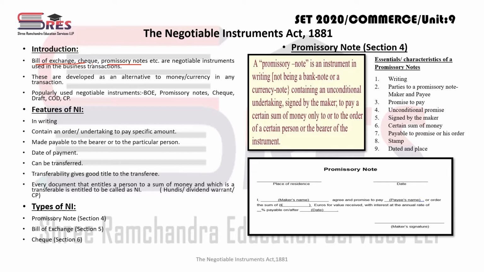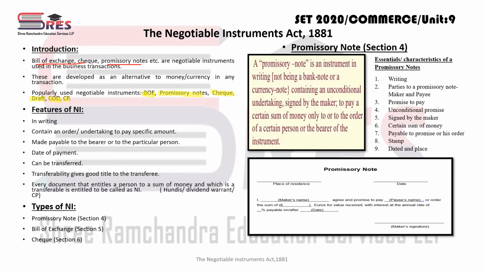Popularly used negotiable instruments are bill of exchange, promissory notes, check, draft, that is demand draft, CD, that is certificate of deposit, and CP stands for commercial paper. So these are some of the popularly used negotiable instruments in day-to-day business transactions.